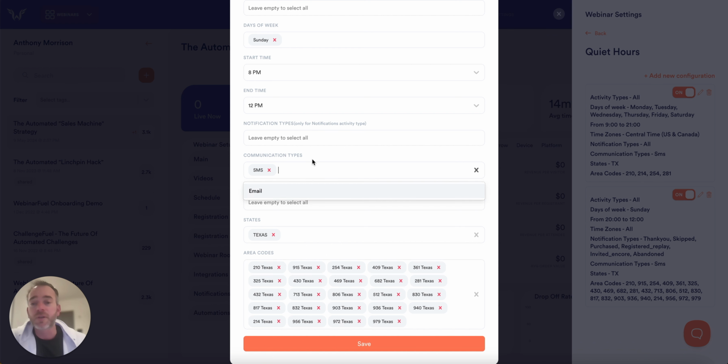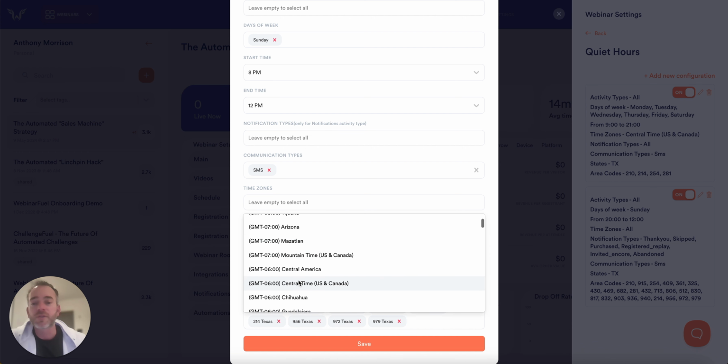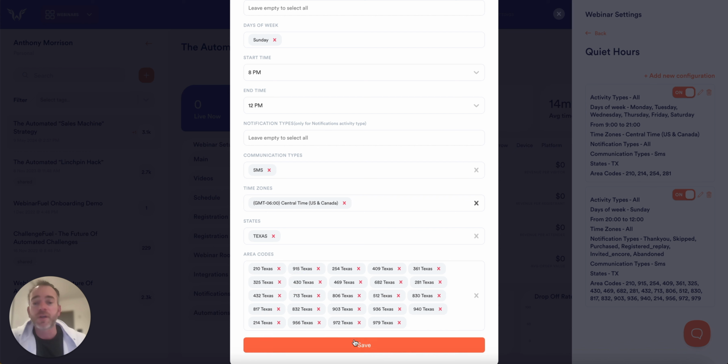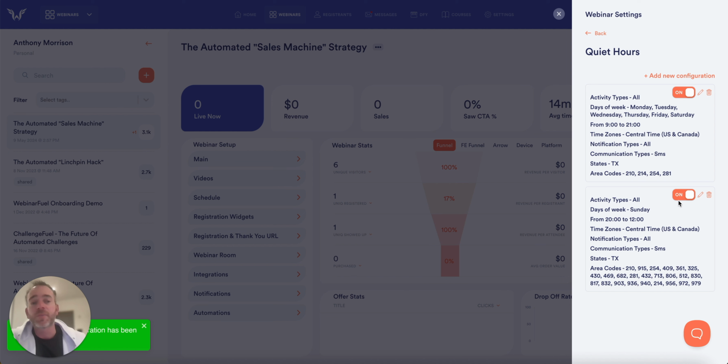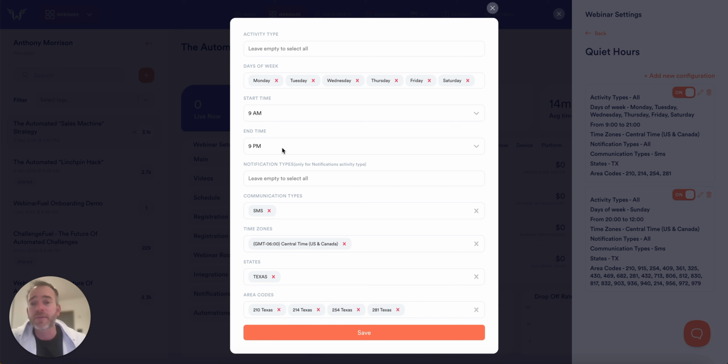Again, you select SMS or email, and then you put in the state of Texas. You can put in your central time zone, just like this. And then you put in all the area codes and you hit save. Now what this is doing is this is blocking any SMS from going out on Sunday, okay, between 8 and 12, and any SMS the rest of the week from going out between 9 and 9, okay? And you can use this builder to build whatever you want. So as new states create new laws and they create new rules, you can go in and you can build something that fits that state law and rule, right? Pretty flexible. This is a builder, so you can build it to do whatever you want.